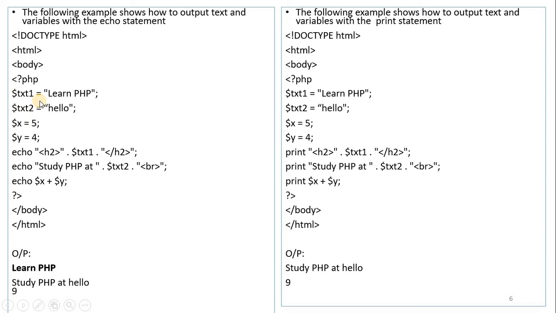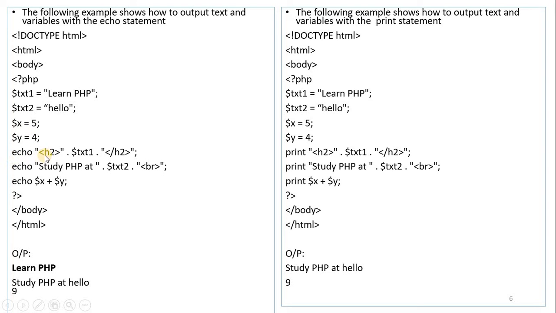Now see here, text1 is equal to "learn PHP". Text1 is one variable, text2 is one variable, x is one variable and y is one variable. Text1 is assigned "learn PHP", enclosed in double quotes, so text1 will be a string variable. Text2 is assigned "hello", so text2 will be a string variable. $x is assigned 5 and $y is assigned 4. These two are integers, so x and y will be integers.